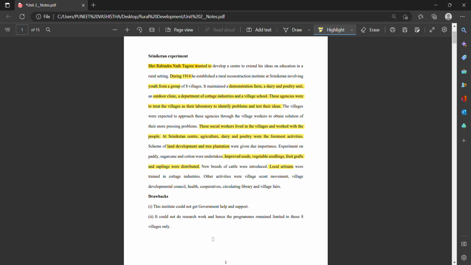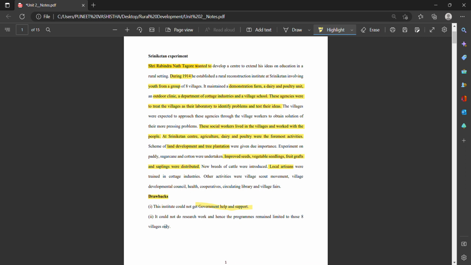Now, the major drawback that we need to focus on in this Sriniketan experiment is that this institute could not get help from the government, right? So the major issue was that they did not have any kind of help from the government. This was a major problem at that time.